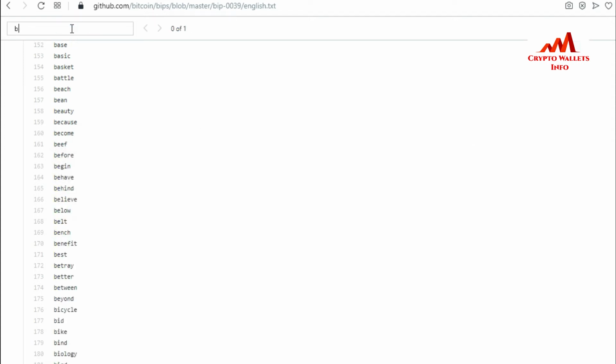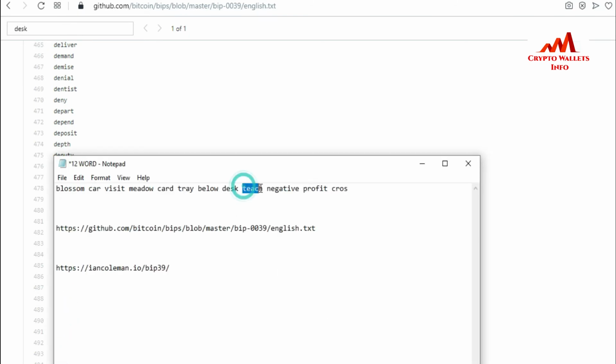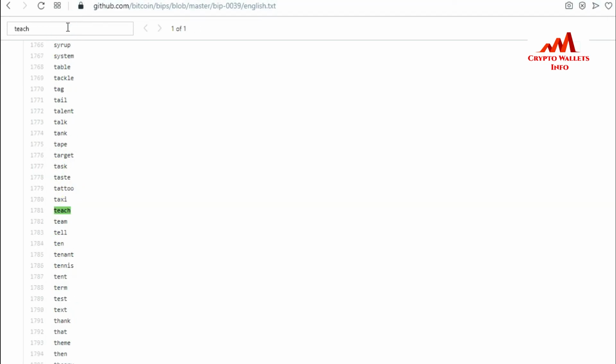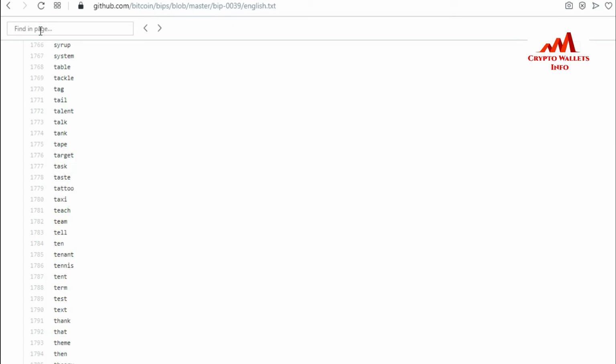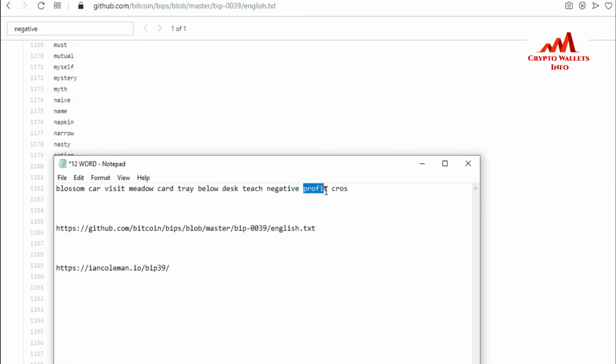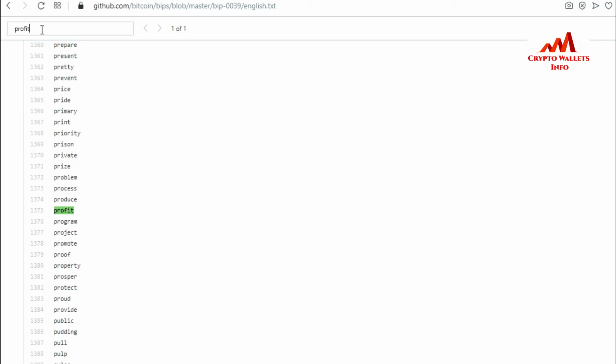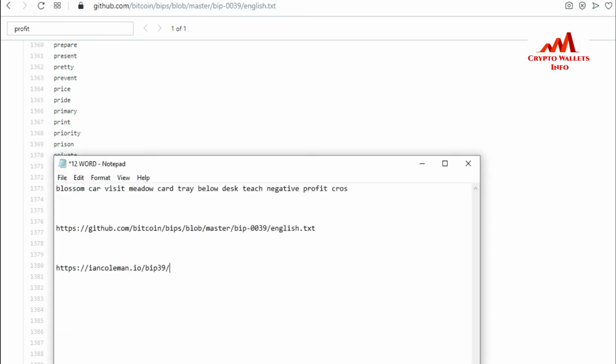Copy and paste here. This is also correct. Just copy and paste here. Teach is also available here. Only 3 words left. So I want to search where I have a spelling mistake in my 12 word phrase. This is also available, it is correct. The profit, just copy and paste here. It's also available. So let's suppose my last word is available.